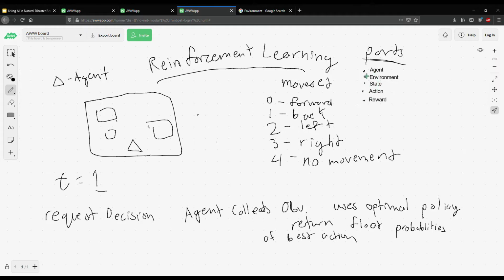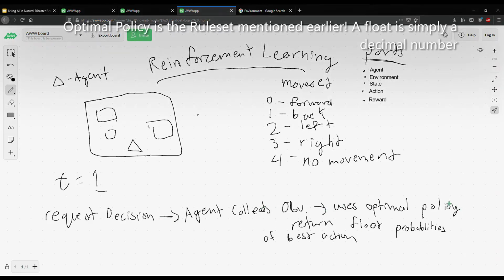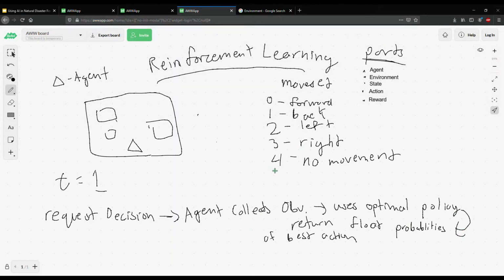The agent is the model we are trying to train. The environment is where the agent is exploring. The state is each time step of the environment. The action is how the agent interacts with the environment, and the reward is what it's trying to maximize. So say for our time step, we request a decision, which then the agent collects observations and then uses that optimal policy to decide an action, and we return that value as a float of probability. And based off that float, we decide what move the agent should use or what action it should use.